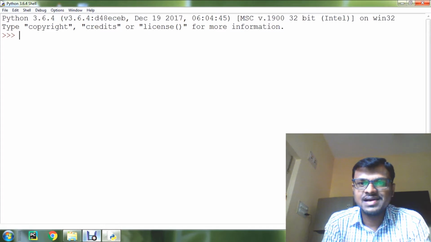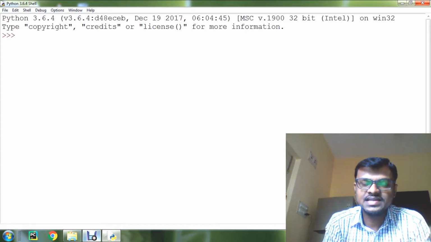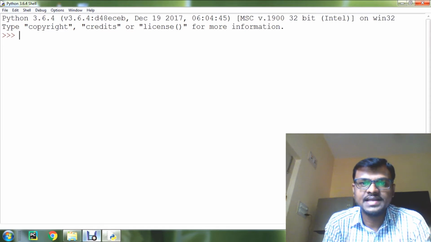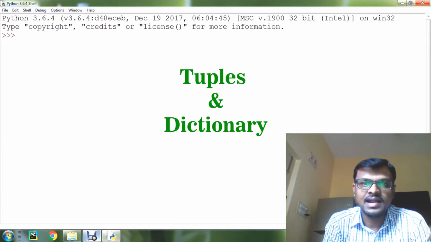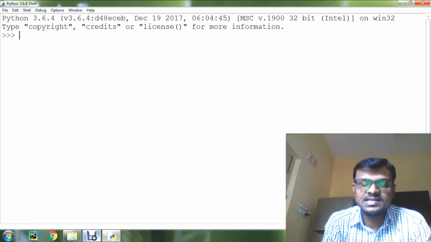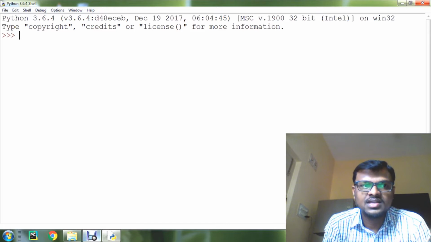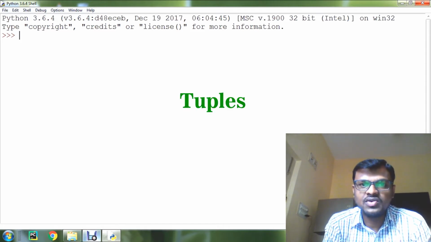In my previous class, I demonstrated list operations along with an example program. I demonstrated different operations in that program. So today I have come with a new concept, that is tuples and dictionary. This is the last concept of the data types of Python. Today I am going to discuss tuples.